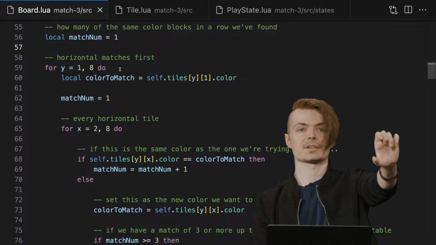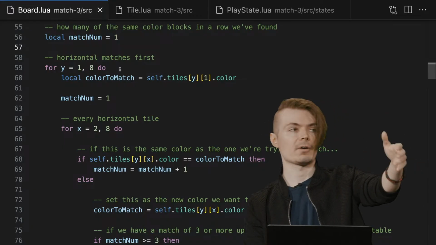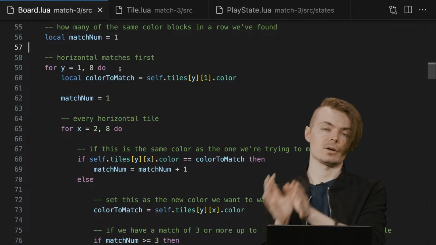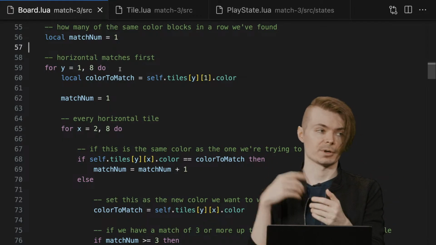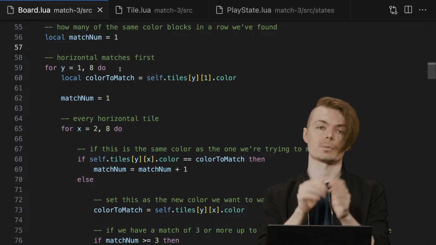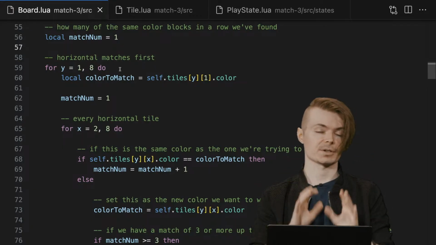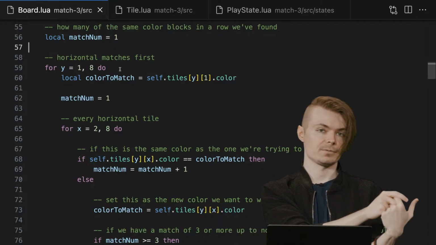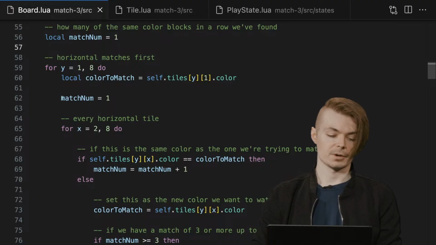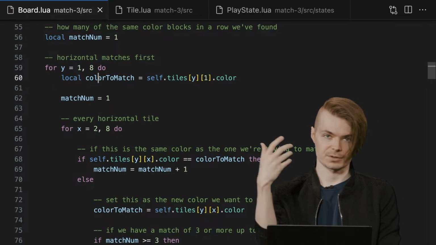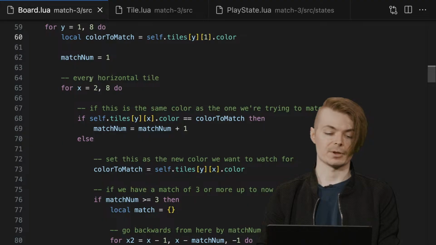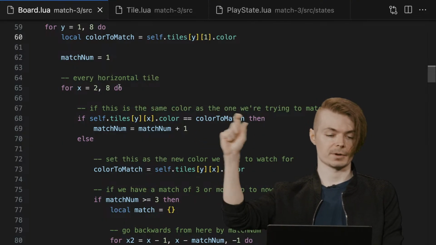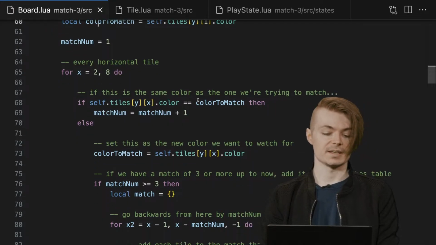And then once we get to the next color that's not the same color, cool. However many we had and that we were storing a reference to, let's store it in a match and we're going to return it for points. But then also we're going to need to flag all those matches. They're going to get stored and removed from the board as part of the remove matches function. So here we can see we have a color that we're going to match, which is the first color in the loop. Every horizontal tile from 2 to 8, we don't need to calculate 1 because we already did that by default. We're just going to say, is it the same color?